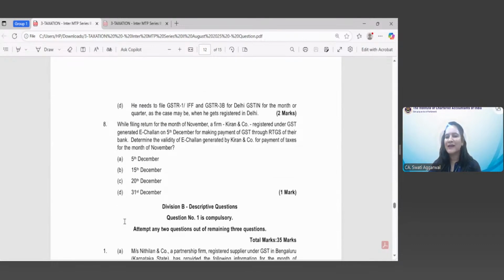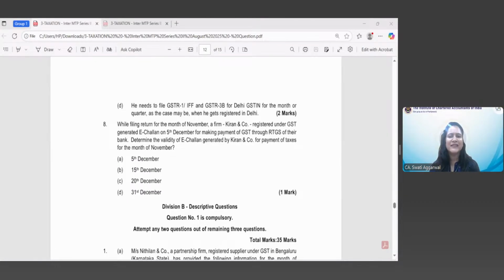Now coming to the last multiple choice question of this mock test paper series 2. While filing return for the month of November... Very good, Khushi, your answer is correct.